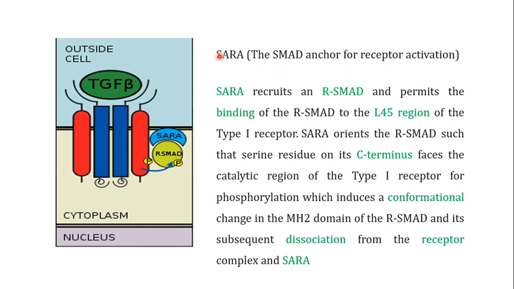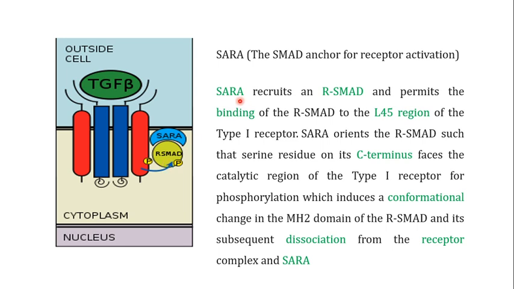This is the SMAD anchor, and this is for receptor activation. So what this SARA protein does is that it recruits the R SMADs, in this particular case the SMAD2 and 3 complex. When you talk about the transforming growth factor beta pathway, the R SMADs are actually SMAD2 and SMAD3.